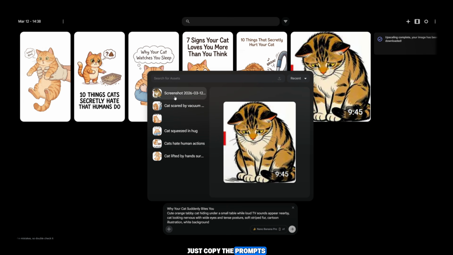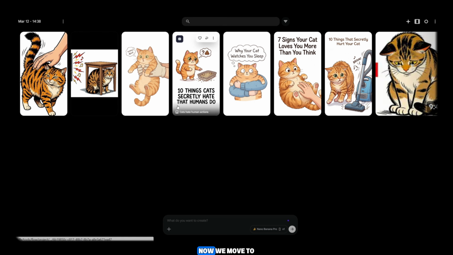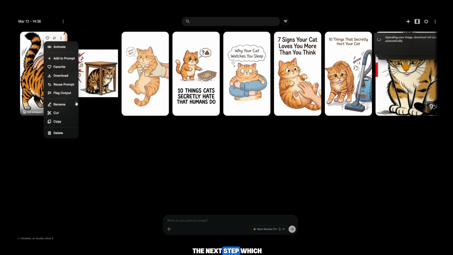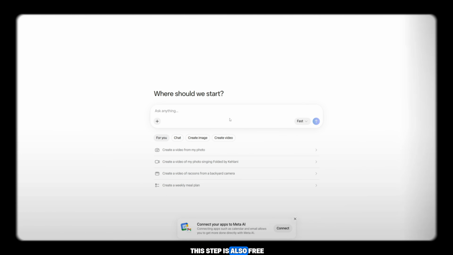Just copy the prompts and generate the images. After generating all the images, download them all in 2K resolution. Now we move to the next step, which is video generation. The tool we are going to use for this step is also free.